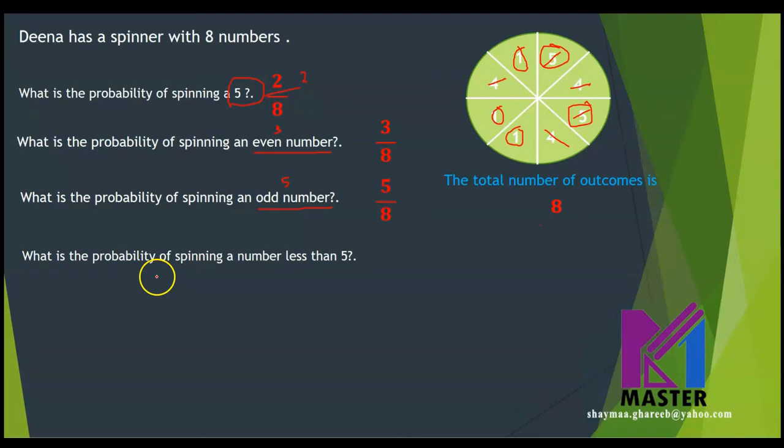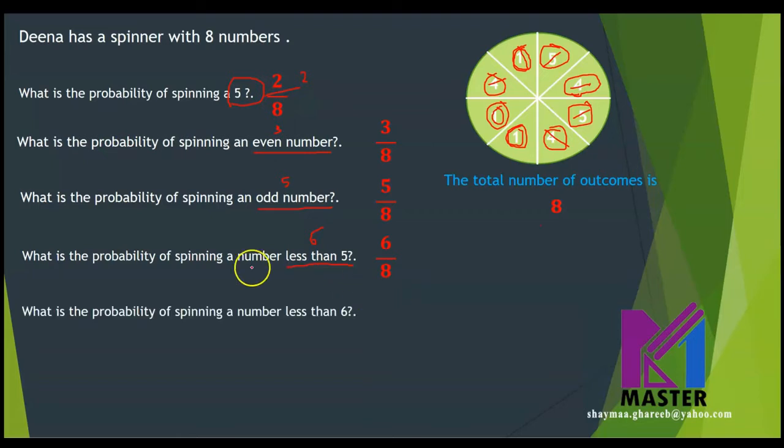What is the probability of spinning a number less than 5? Let's see how many numbers here are less than 5. We have number 1, 4 here, and one more. So 2, 3, 4, 5, and 6. So there are 6 numbers less than 5. Then the probability will be 6 over 8.